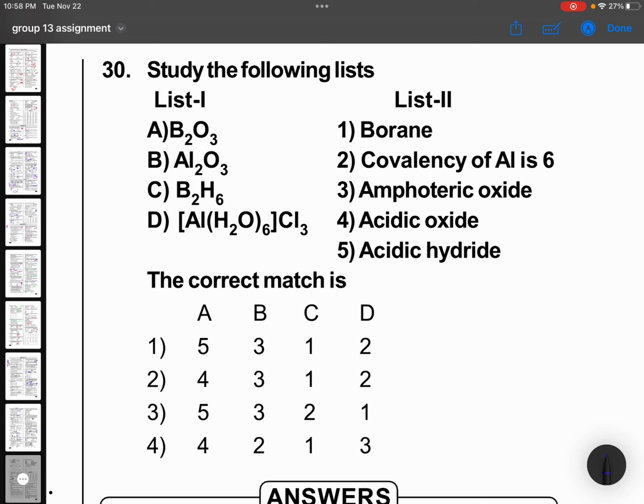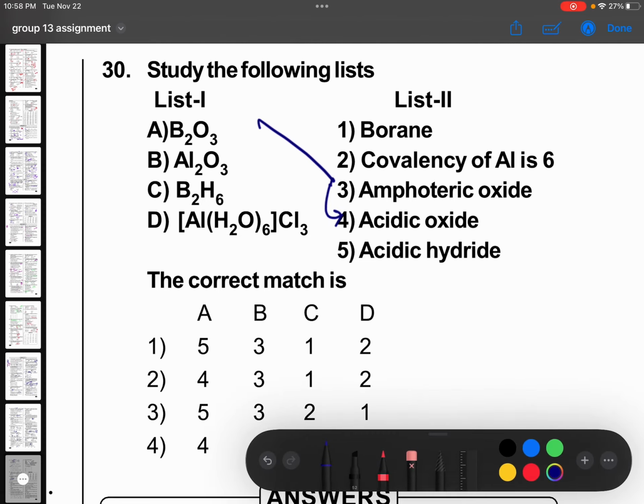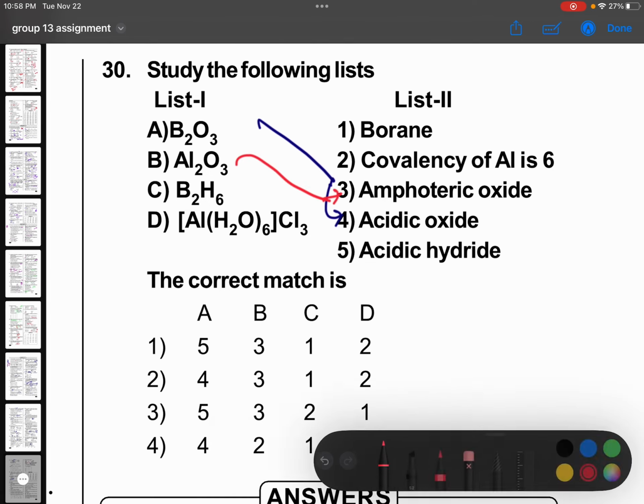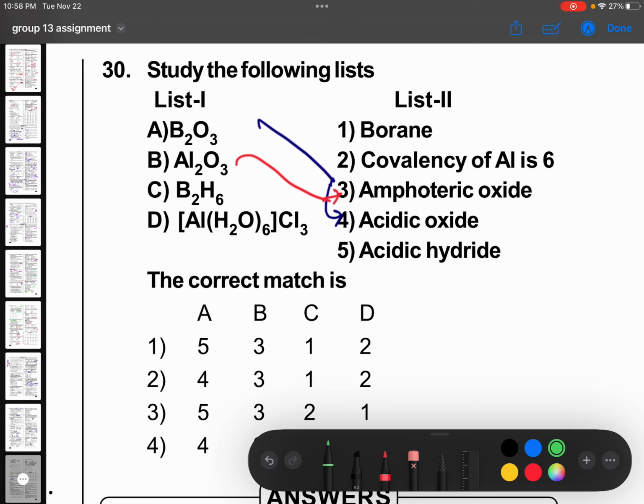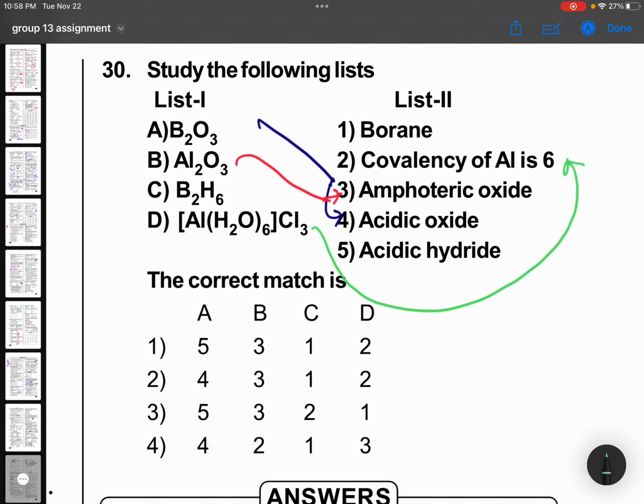Study the following list. List 1, B2O3. B2O3 is an acidic oxide. Al2O3 is an amphoteric oxide. B2H6 is diborane. B2H6 you can call this boron hydride also, and we generally say diborane. The answer is 4312.